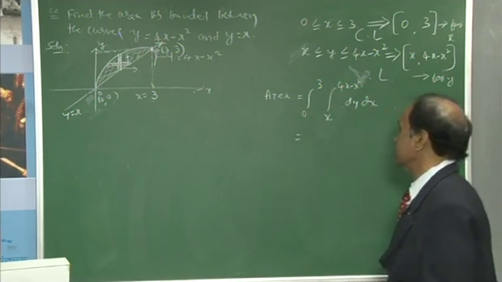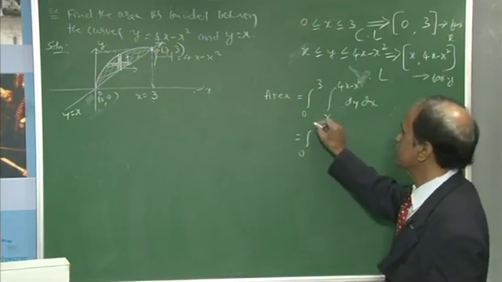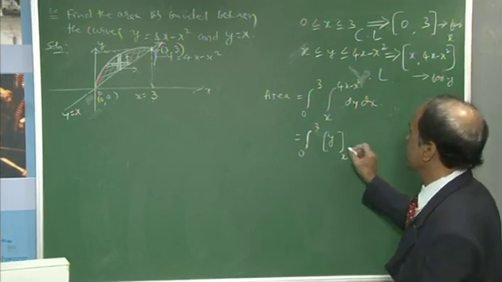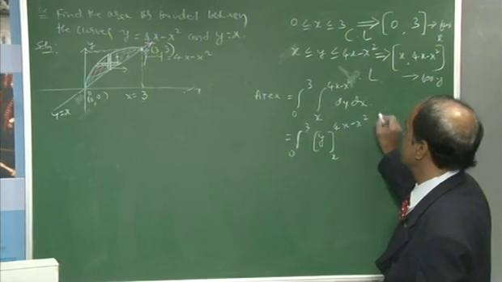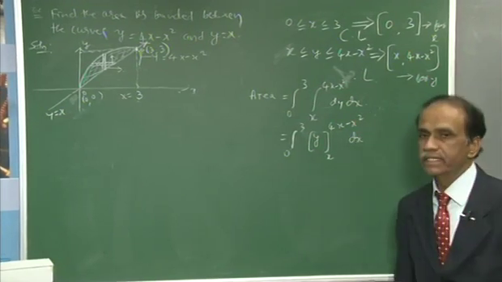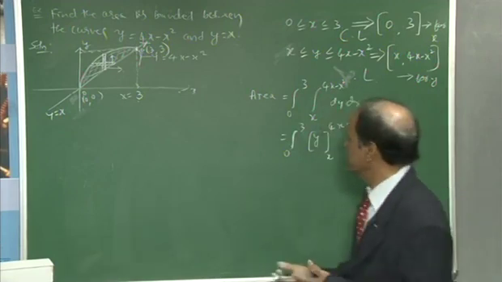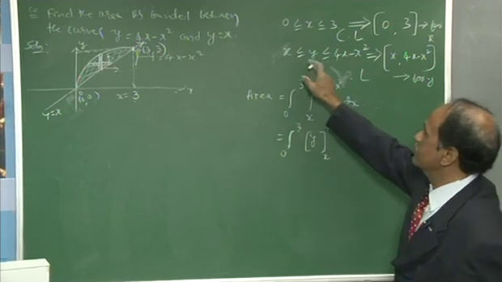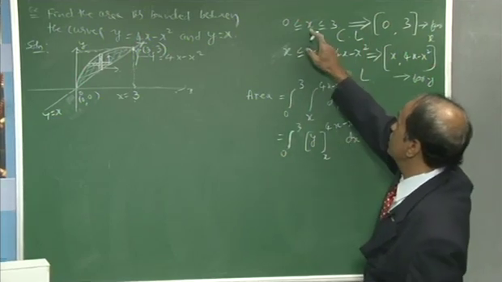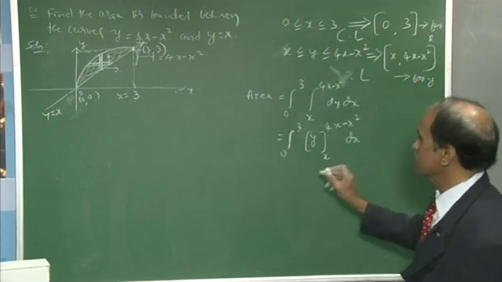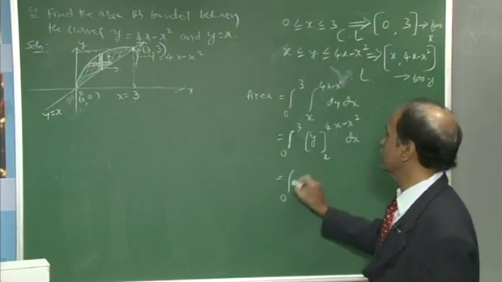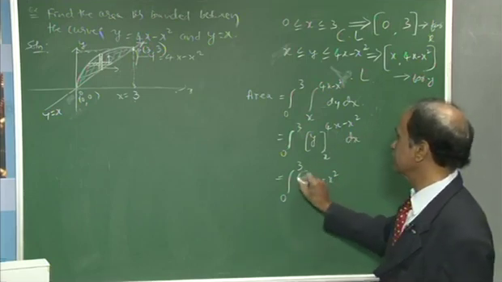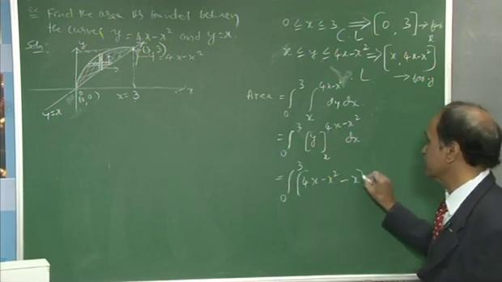First, the innermost integral. What is the innermost integral? Integration should be 0 to 3, and y between x and 4x minus x square, then dx. That means step by step you are eliminating y first and then x next, because y happens to be the function of x, but x happens to be the constants x equal to 0 and x equal to 3. What do you do with this? It is 0 to 3, y will take the upper limit 4x minus x square and the lower limit x.